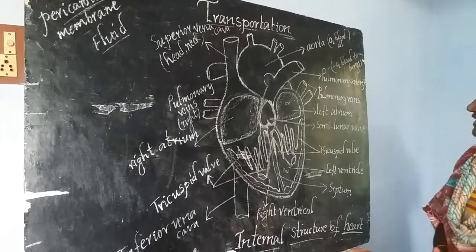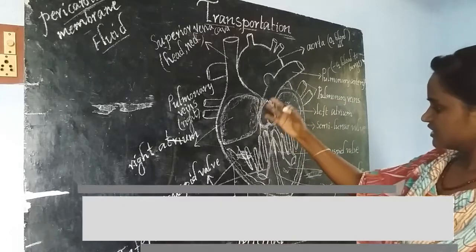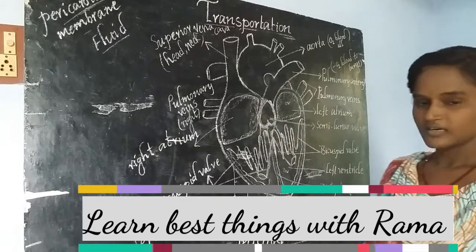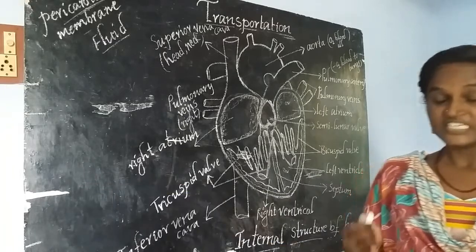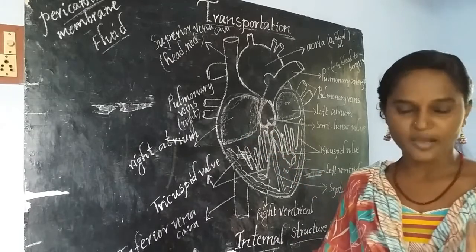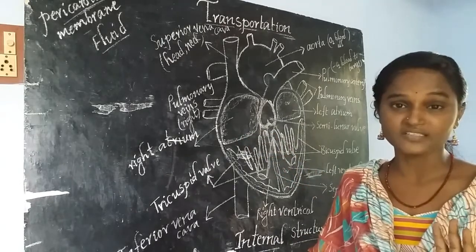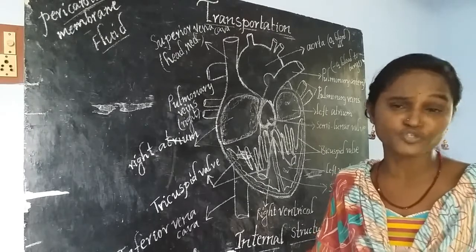Okay, very good. Then if we talk about the structure of the heart, in mammals, especially in the mammalian heart, it is divided into 4 chambers. The heart of mammals has 4 chambers. We may call them rooms also.